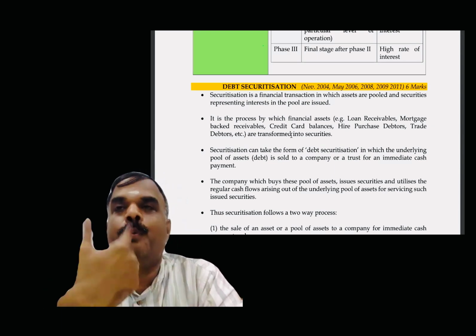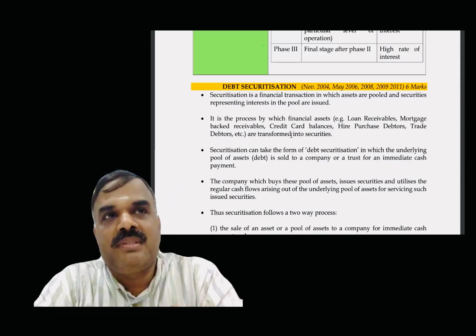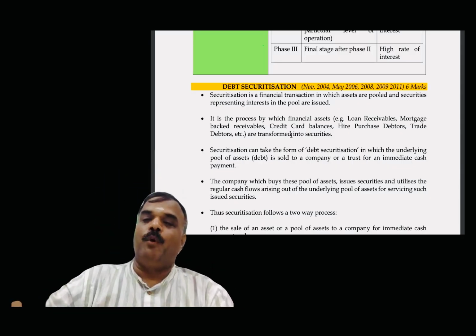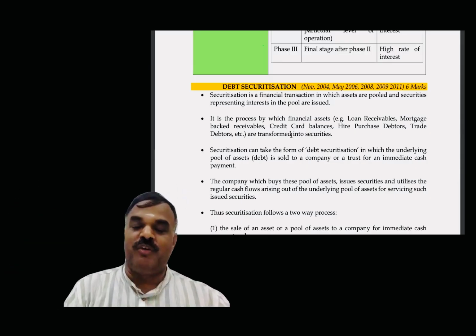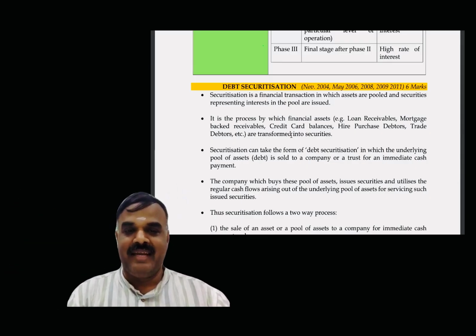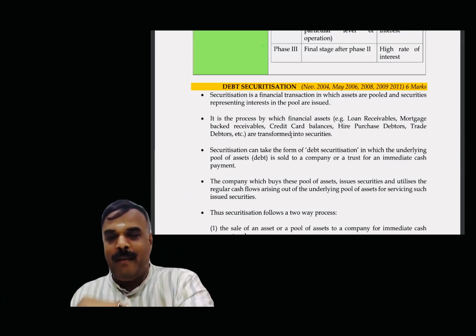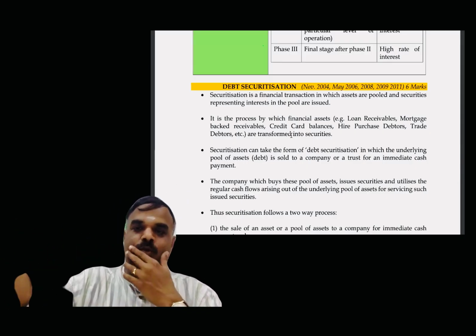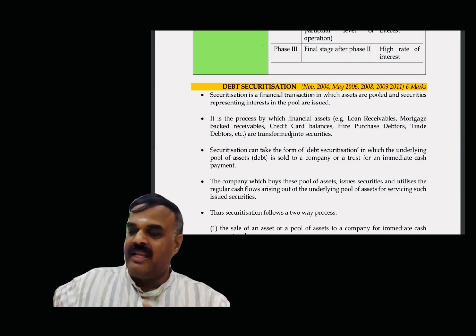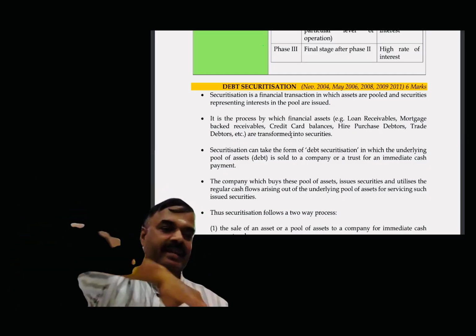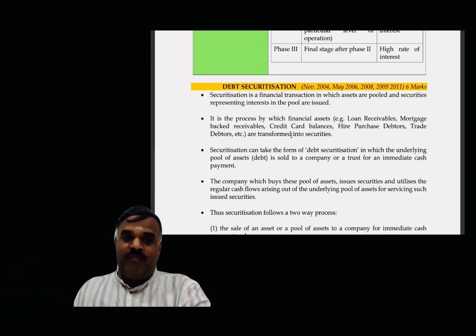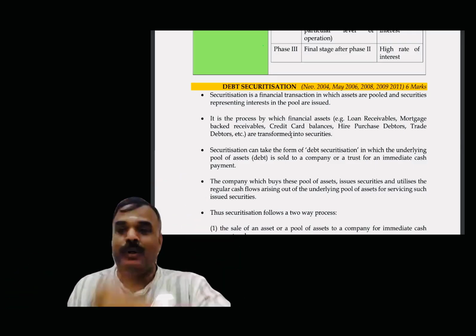The factor is going to provide a loan out of the debtors, on the bills receivable, am I right? Like that, if I get more and more bills receivable from various companies, then the debt I am converting, because I have created an asset, am I right or not? By way of debt, I am going to pay the money soon. Similarly, company A, company B, company C, company D, that debt, I am having some asset. If I am having an asset, I can issue securities. Am I right or not?